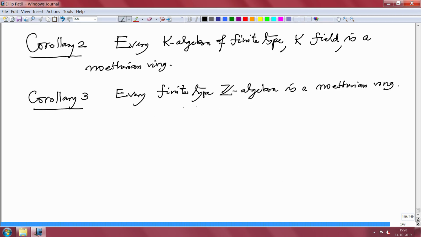So this corollary one should actually write, instead of Z, replace it by any PID. Every finite type algebra over a PID is also a Noetherian ring. Okay. So, these are the two.